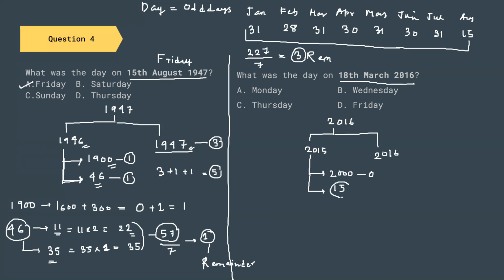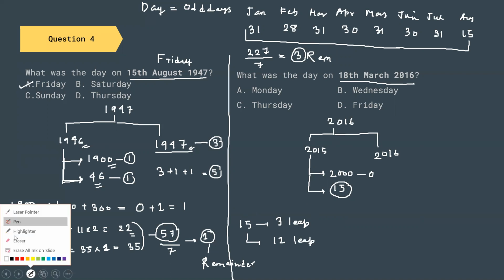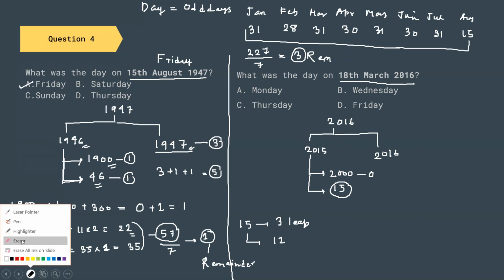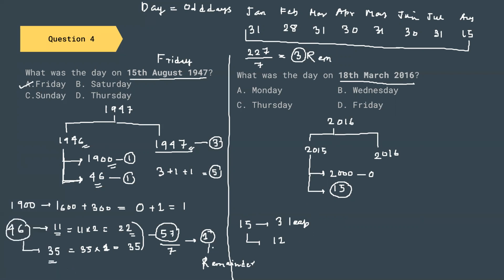For 15 years, we have to find out the number of ordinary years and the number of leap years. So for 15 years, there are 3 leap years and we have 12 ordinary years.